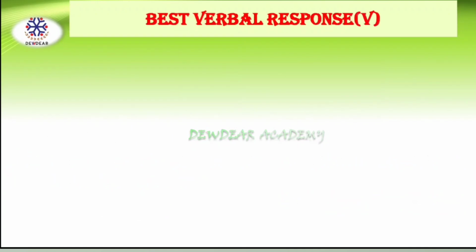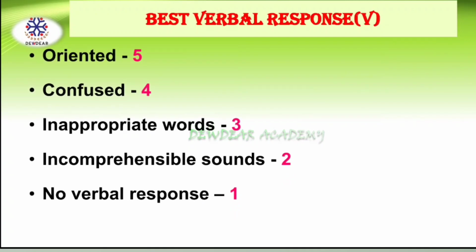Next is the best verbal response. For oriented, we will give the score 5, if the patient is oriented to time, place and person. If the patient responds appropriately to questions such as the patient's name and age, where he is located and the reason, or the year, month, etc., you can give the score 5.